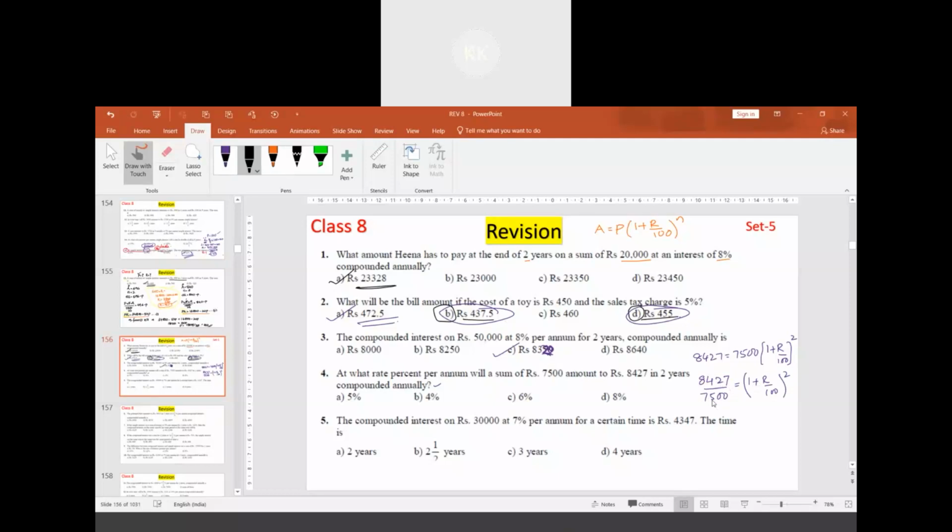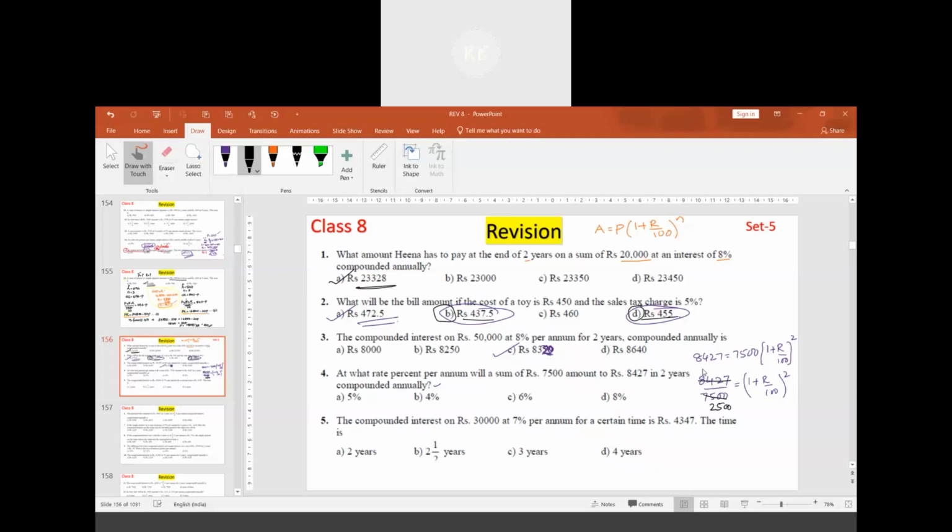How do I simplify that? Can 100 and 7500 cancel, sir? You cannot cancel, because there is a 1 plus and r by 100 is a separate term. You have to take the LCM. It becomes (100 plus r) whole square divided by 100 squared. The numbers on the left are divisible by 3, and this will be 2500.